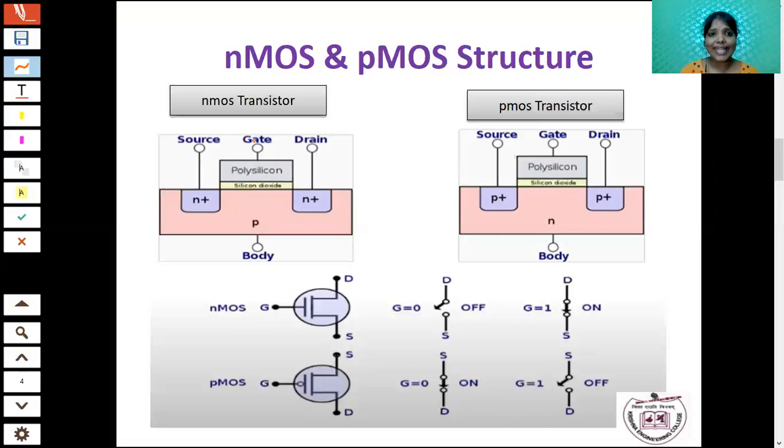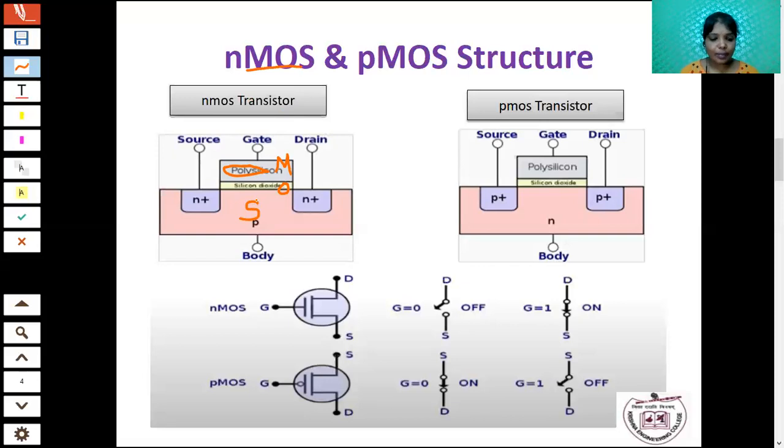Okay. So why it is called MOS? MOS has three layers. M means what? That is metal. So where is the metal in this diagram? This polysilicon acts as a metal. Okay. And then O means what? Oxide. So this silicon dioxide is an oxide layer. And S is nothing but a semiconductor. Here I am using a substrate over here. That's why it is called the metal oxide semiconductor.